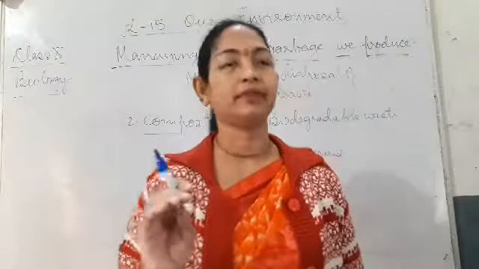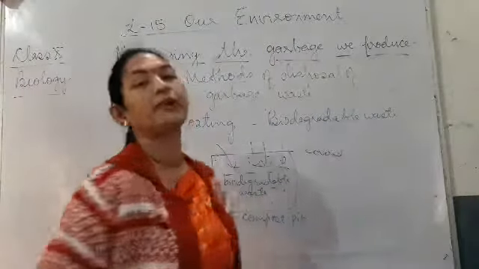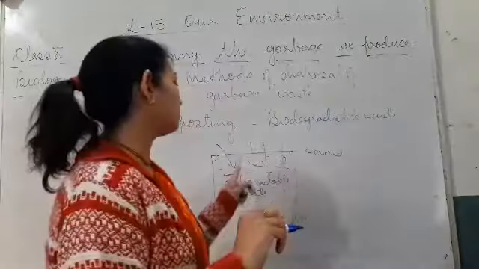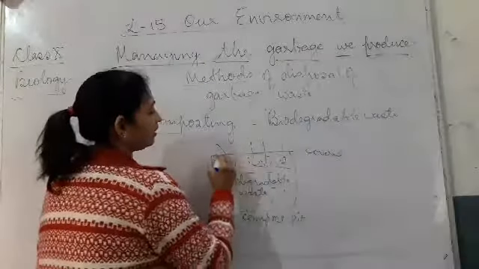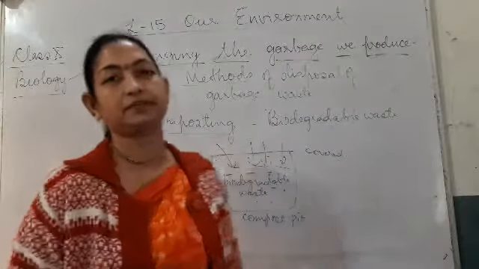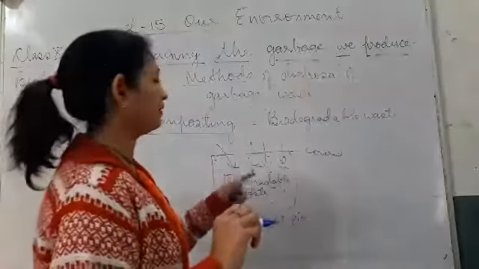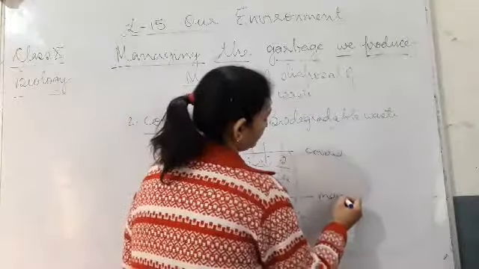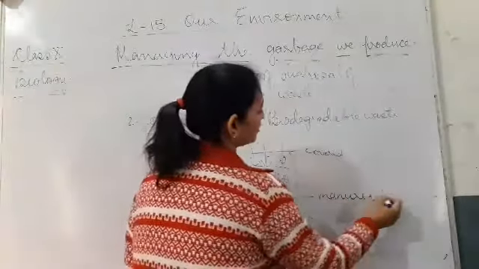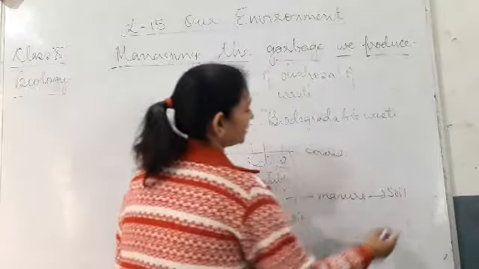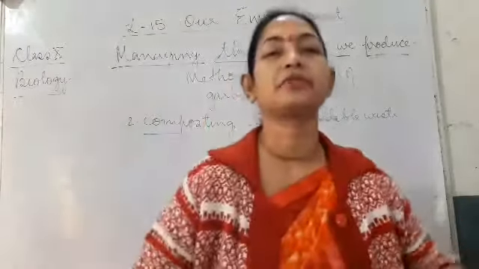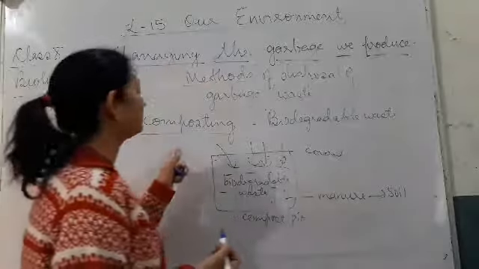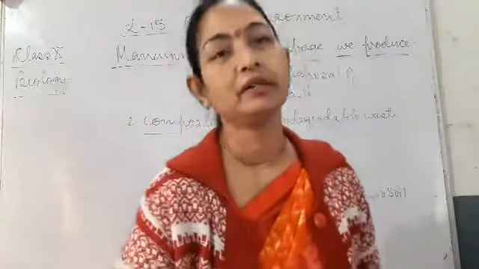Only the biodegradable waste. And here, bacteria and fungi degrade the biodegradable waste by a biological process, decomposing and converting it. After it fills, we have to cover it. Then after a few weeks, this changes into manure. And this manure can be utilized to increase the fertility of the soil. It can be used in the crop field or in the garden as manure. So this is one method of how biodegradable waste can be disposed of.